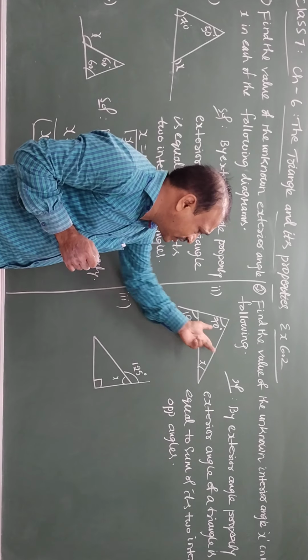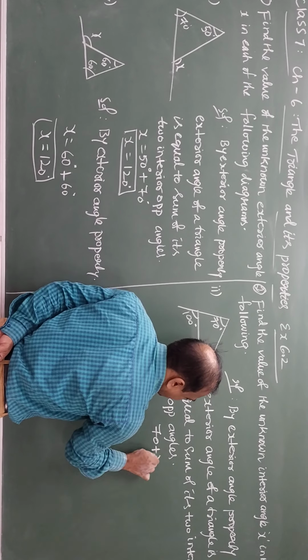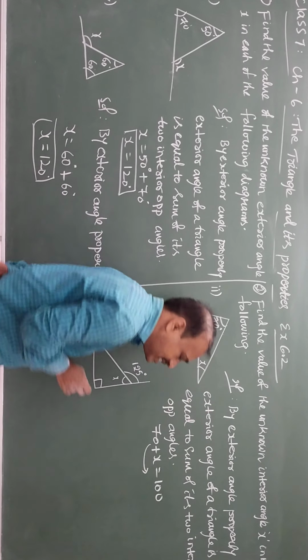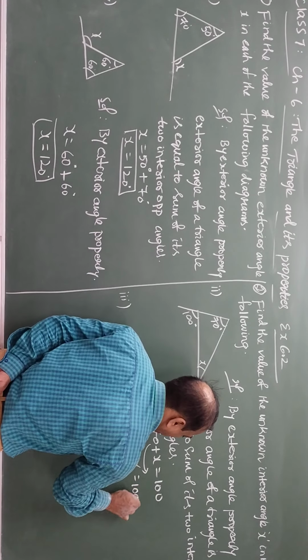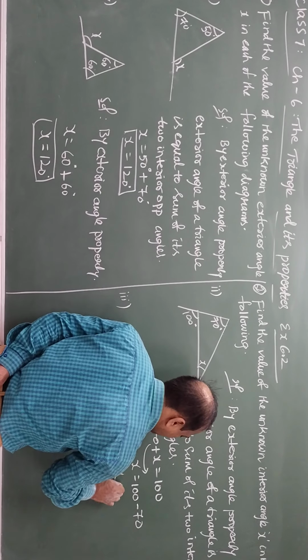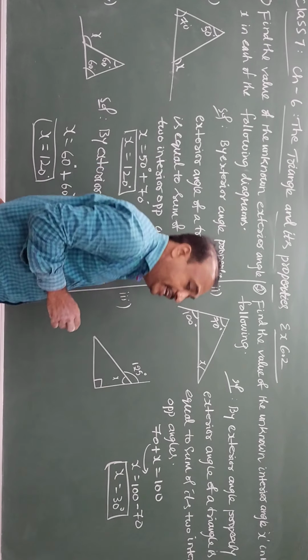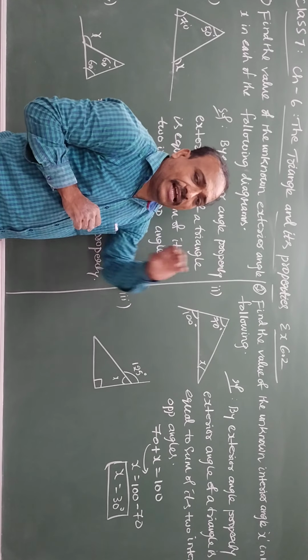70 plus x together should be equal to 100. So here 70 plus x is equal to 100. Then transpose, as we learned in the simple equations chapter. Then x is equal to 100 minus 70, so x is equal to 30 degrees. So we use the exterior angle property to find the unknown interior angle.